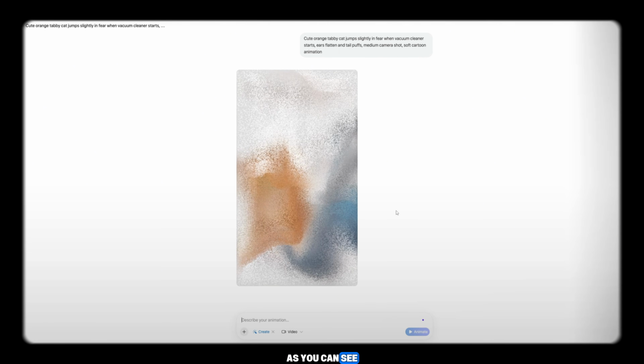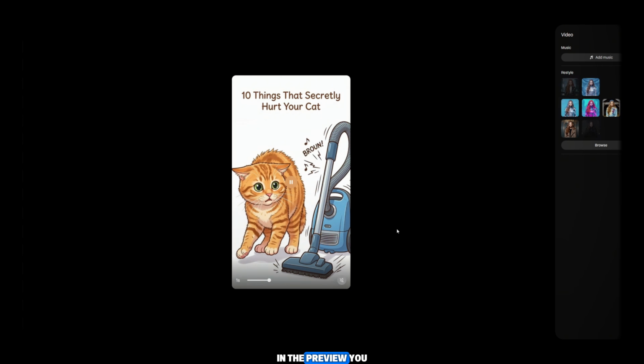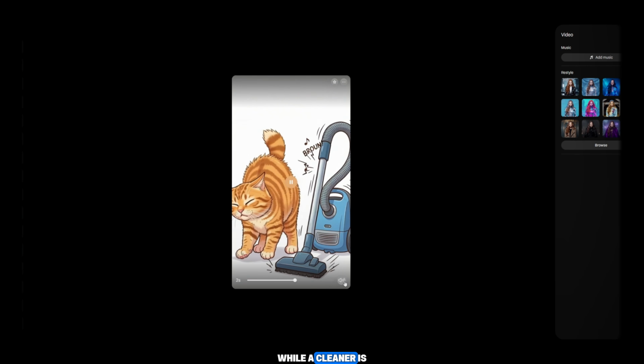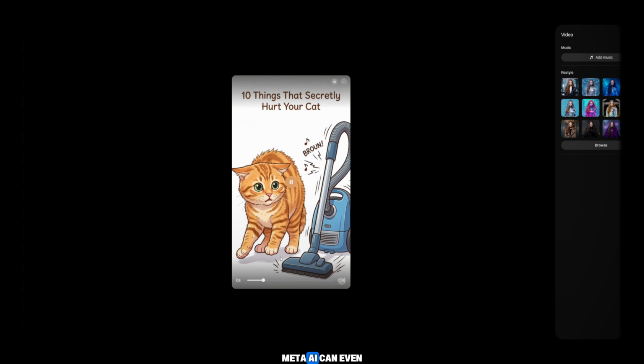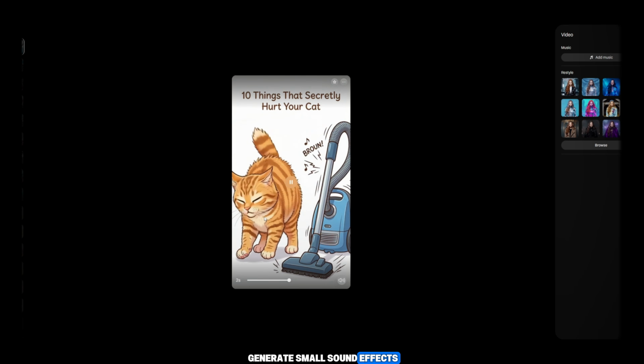As you can see, the first video is ready. In the preview, you can see the cat jumping while a cleaner is running nearby. The animation looks very smooth and engaging. Meta AI can even generate small sound effects automatically.